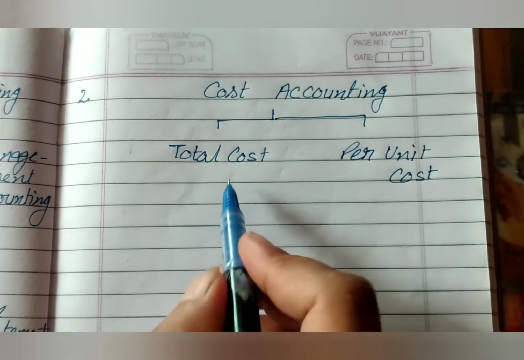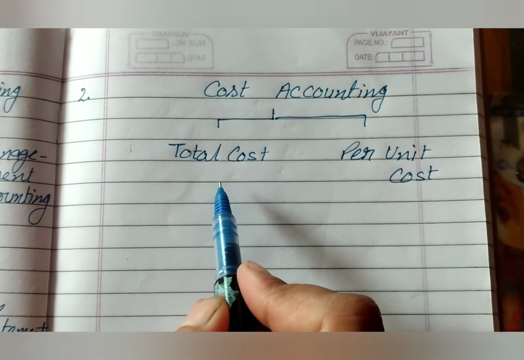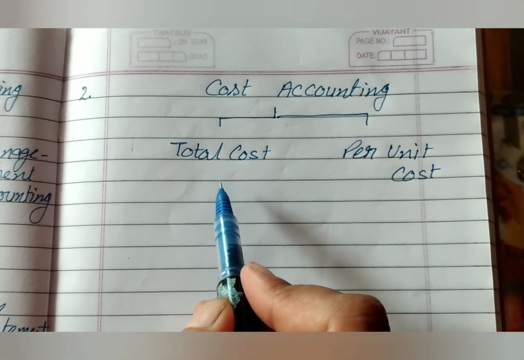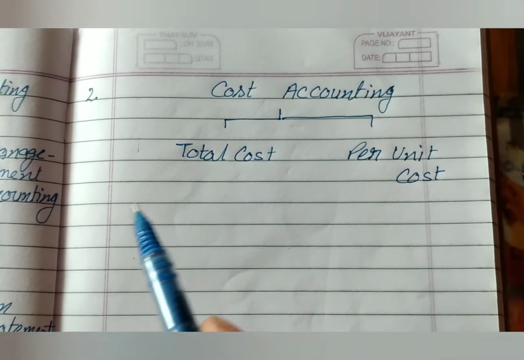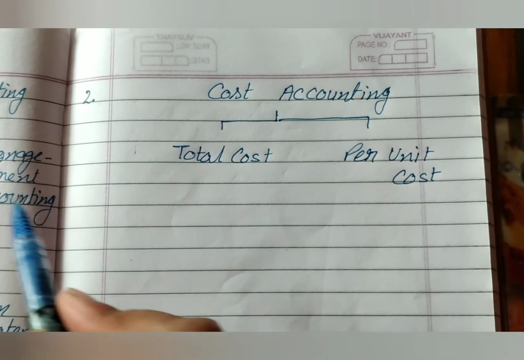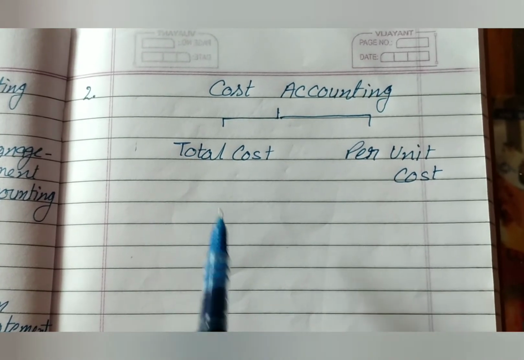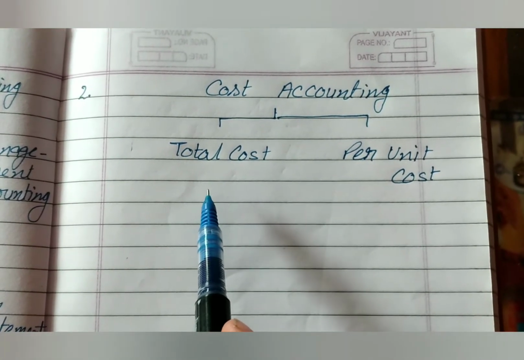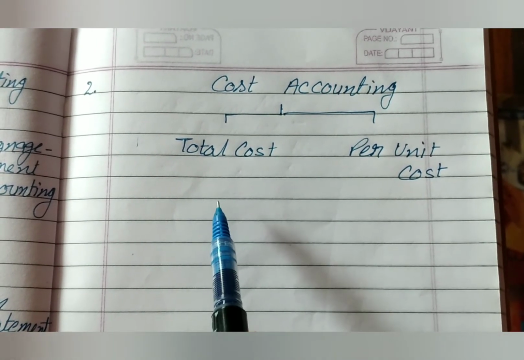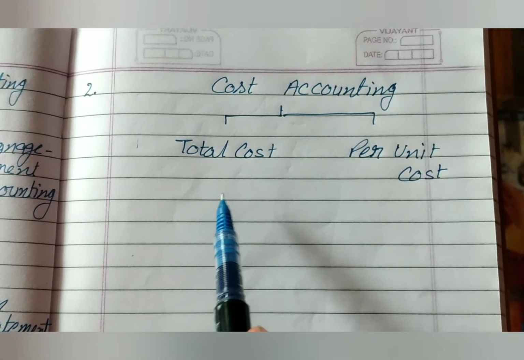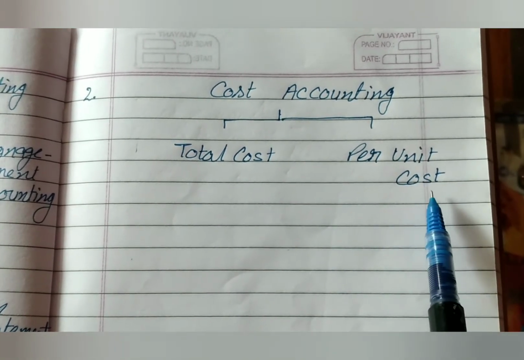Cost of any product is decided after calculating all the expenses. These expenses are direct expense and indirect expense. Direct expense such as labor cost, raw material and other expenses within the factory, and indirect expense, that is advertisement expense and selling expense, distributing expense, office and administrative expense. These are the indirect expense. After calculating all the expenses, a company or a business ascertains the actual cost of any product as per total cost or per unit cost.